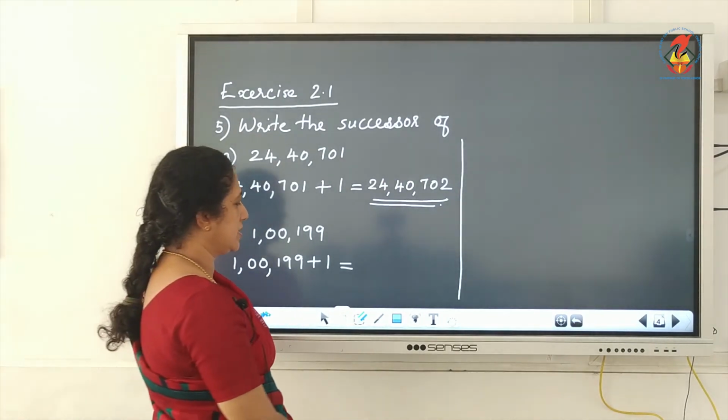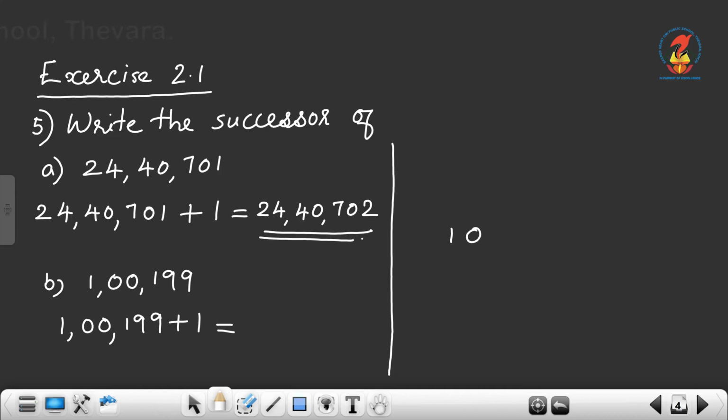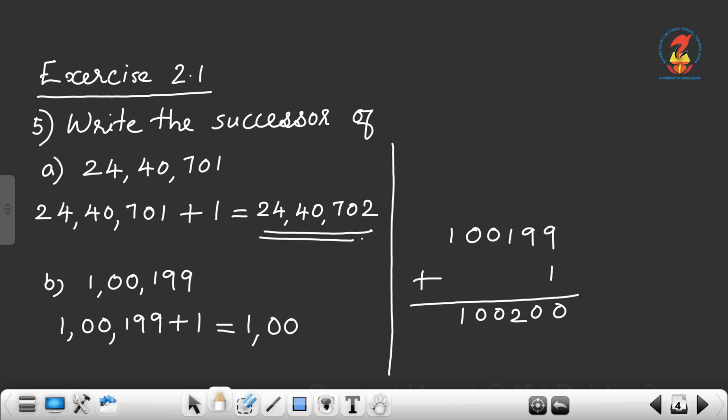When you add it, what is the answer? Without adding, you know the answer. Okay. So, 1,200,000.